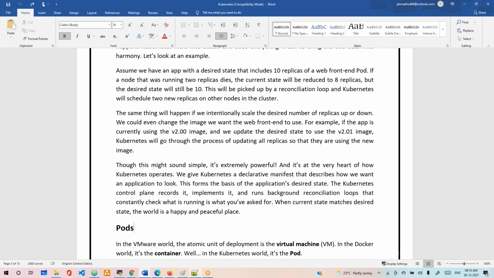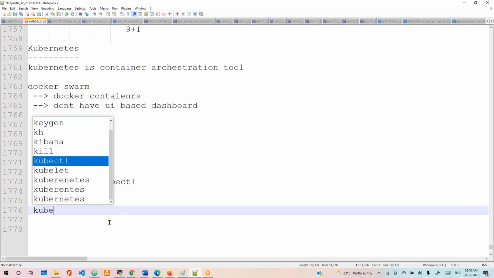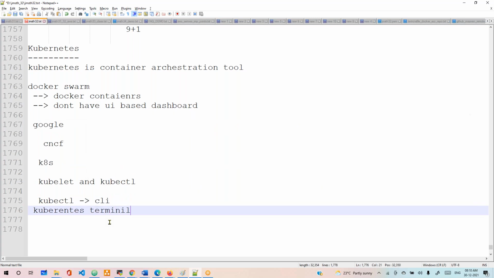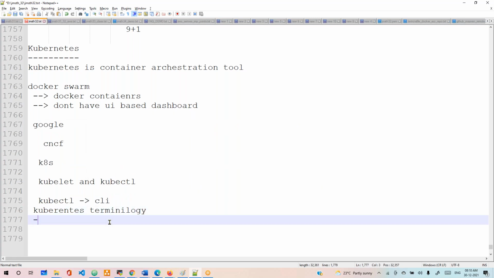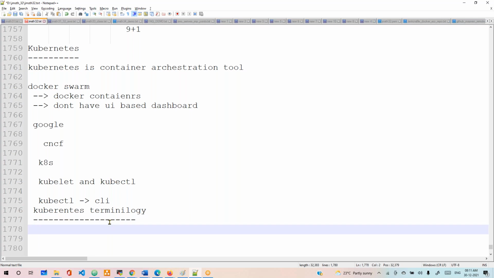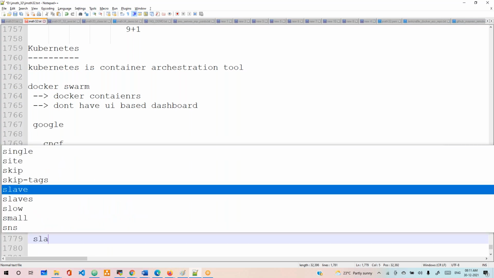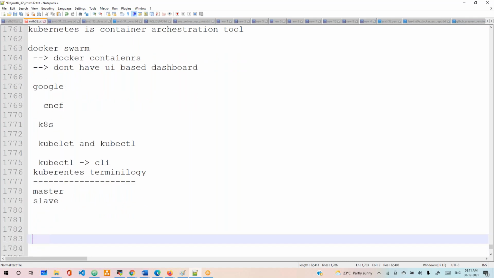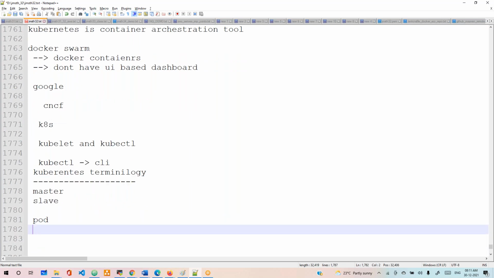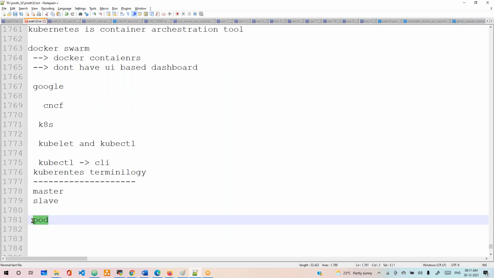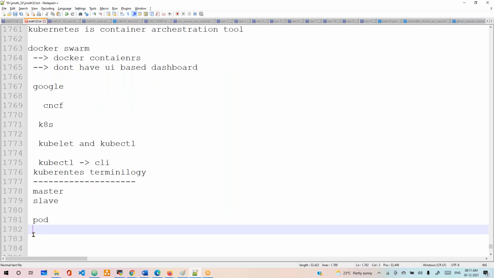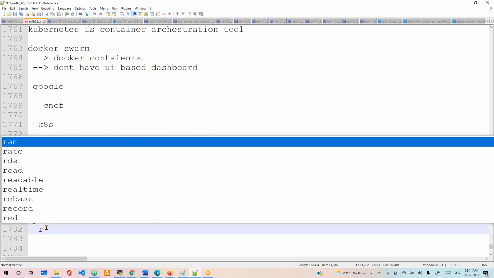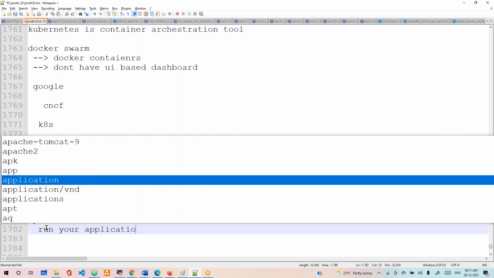Fine. Now let's move on to Kubernetes terminology. Here we already know master and slave. And next, we are mainly calling everything a pod here. The main thing is the pod. The pod is the main component in Kubernetes. It is where you run your application. The remaining components exist for that purpose. The application is mainly running where? Inside your pod only.